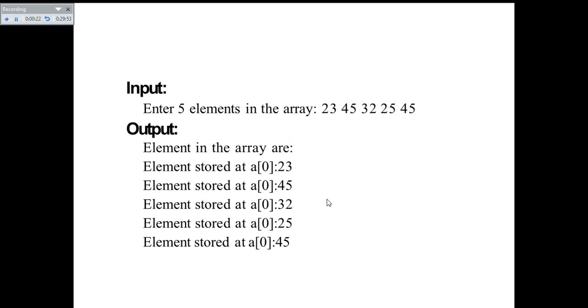These are the values that were entered by the user, and they were displayed along with the output. The output is displayed like this: elements in the array are, element stored at a of 0 is 23, element stored at a of 0 is 45, element stored at a of 0 is 32, element stored at a of 0 is 25, element stored at a of 0 is 45.